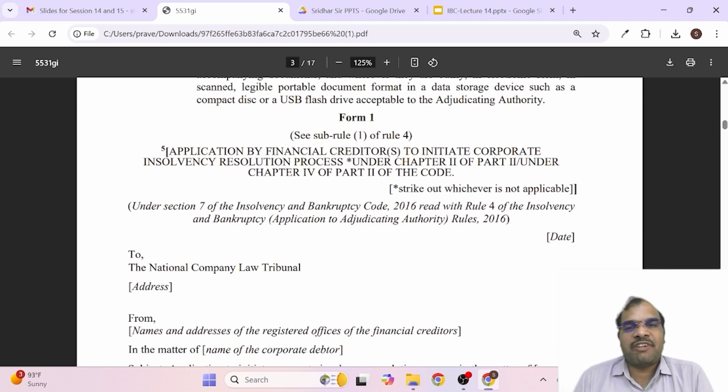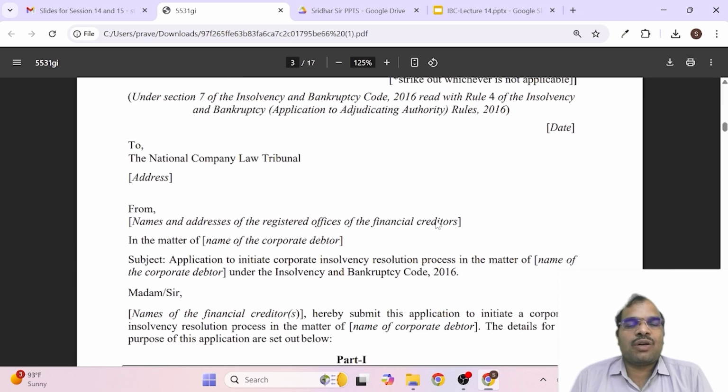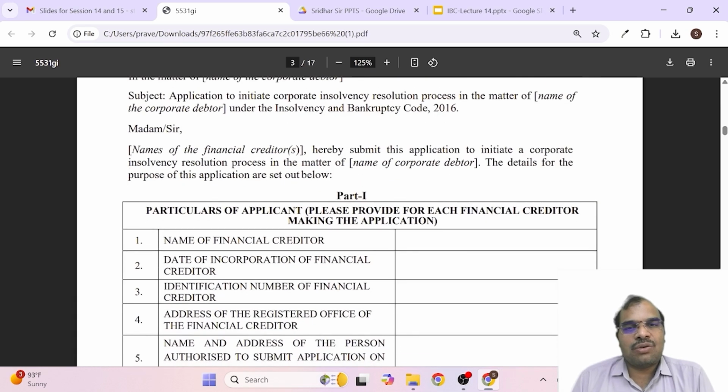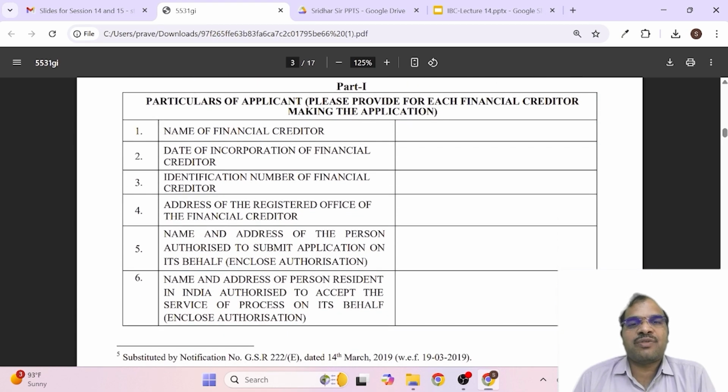This is the application by the financial creditor to initiate the corporate insolvency resolution process. This is how you are going to make an application to the NCLT, addressed from your address. Hereby, sir, madam, we submit the application to initiate the CIRP process. These details you are supposed to give.